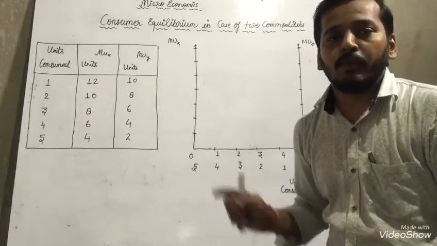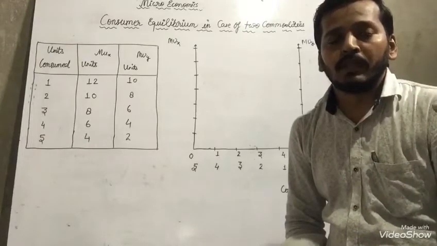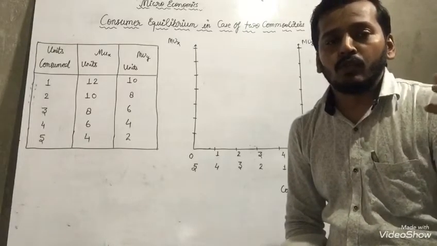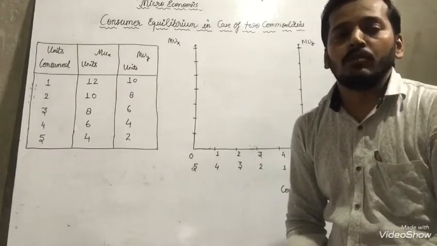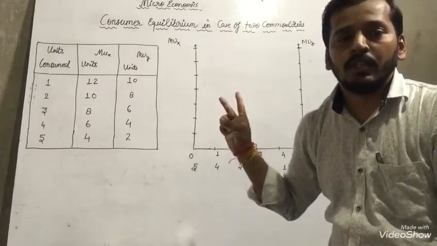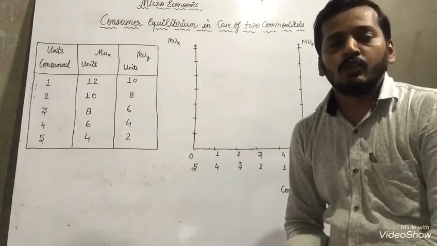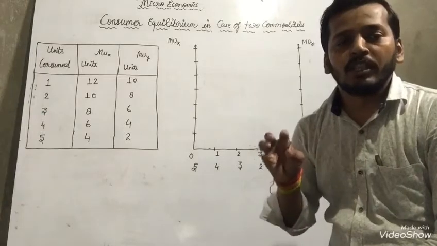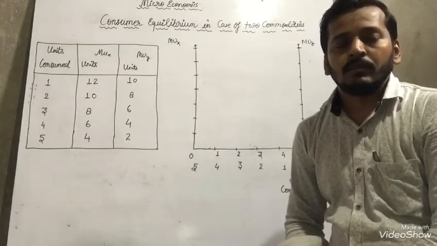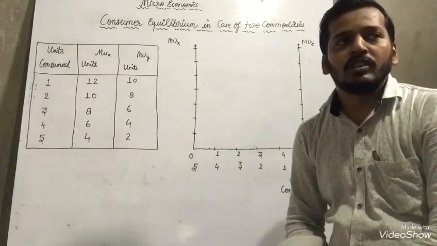But starting this topic we have to revise the 5 minute old topic, when we discussed any one commodity, and now we are discussing two commodities. Dear students, in our daily life we utilize more and more commodities at one time. We consume many goods and services within one time.